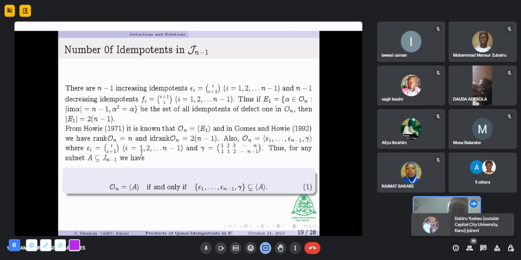Thus, for any A subset of J_{n-1} in the full order preserving transformations, we have that O_n is generated by A if and only if the set of all increasing idempotents and gamma are a subset of the semigroup generated by A. So Gomes and Howie showed that when this equality holds, then that subset of J_{n-1} generates the full order preserving transformations. So in our work, we want to express these increasing idempotents and gamma as a product of quasi-idempotents in J_{n-1}.